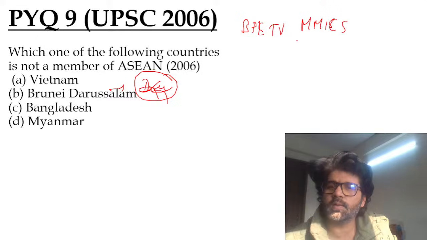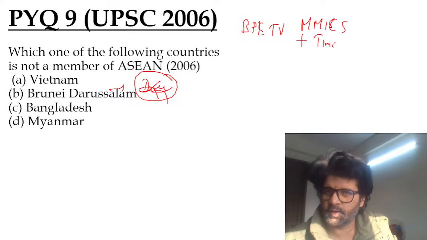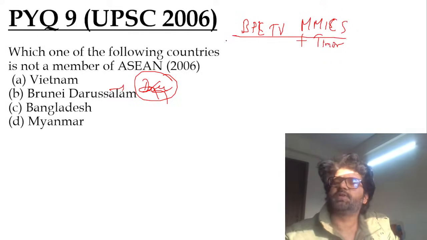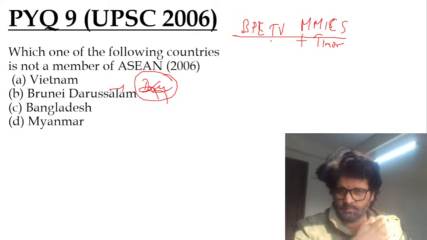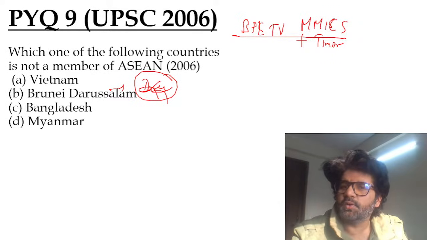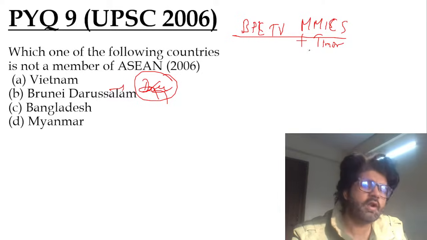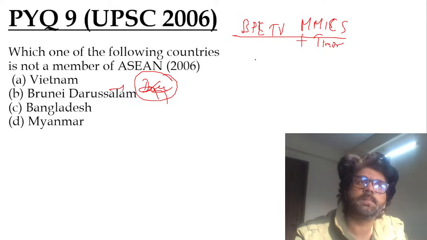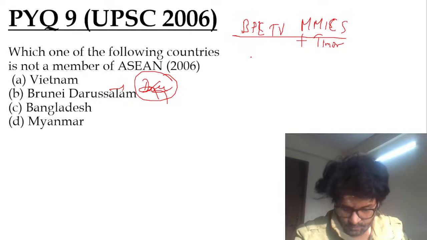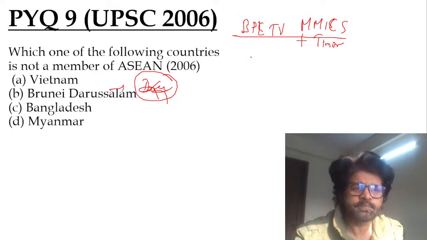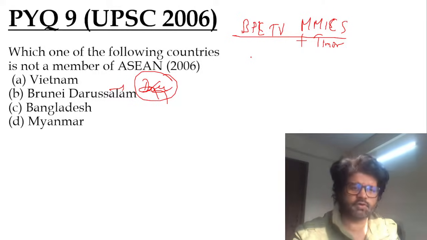Now you can add one more, like plus Timor. BPL TV MIMIC plus Timor. Brunei, Philippines, Laos, Thailand, Vietnam, Myanmar, Malaysia, Indonesia, Cambodia, and Singapore. And then there is Timor-Leste. Locate these places on the map, guys. So based on that, the answer is Article 47. Very good. Cool. So this question is homework for you people.